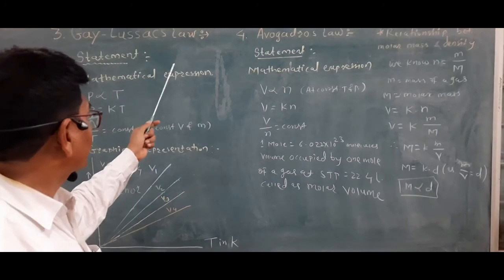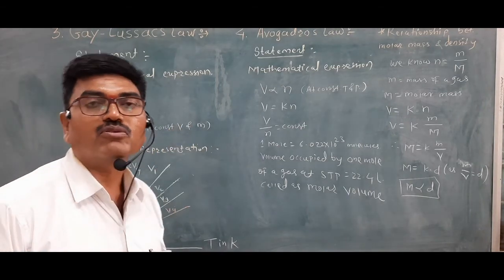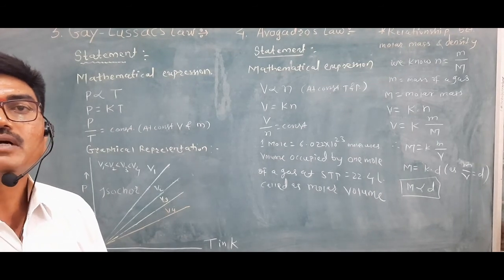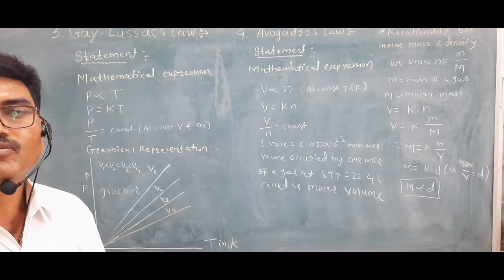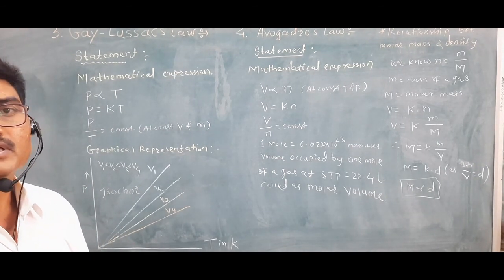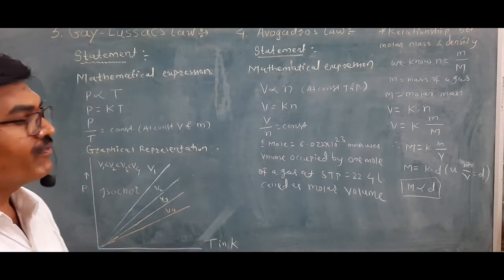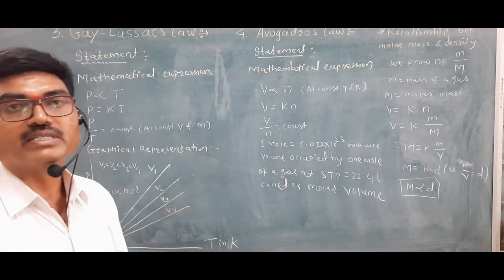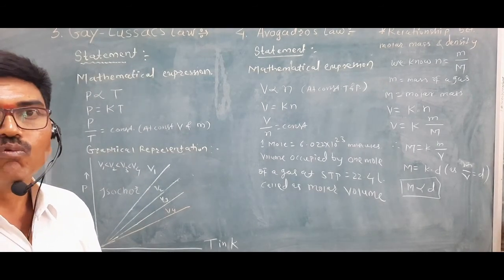So that is the simple statement. Listen once more: for a fixed amount, or a fixed mass, of a gas, the pressure is directly proportional to the temperature at constant volume.